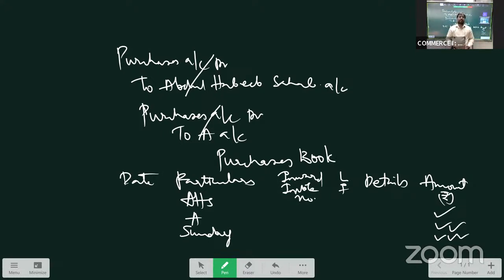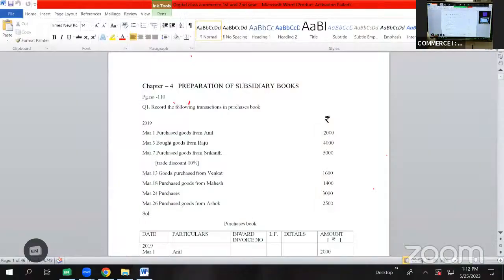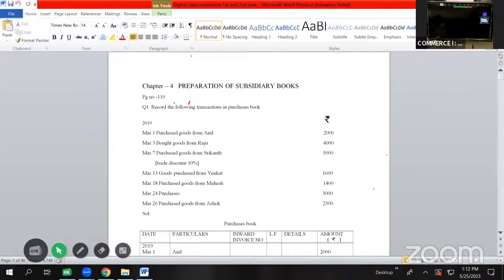So now let us start the problems which are given in the Telangana State Board of Intermediate Education syllabus. Let us start chapter 4, preparation of subsidiary books, the weightage for which is 5 marks. Here is the problem, page number 110, question number 1. Record the following transactions in purchases book. The transactions are given for the year 2019 for the month of March.